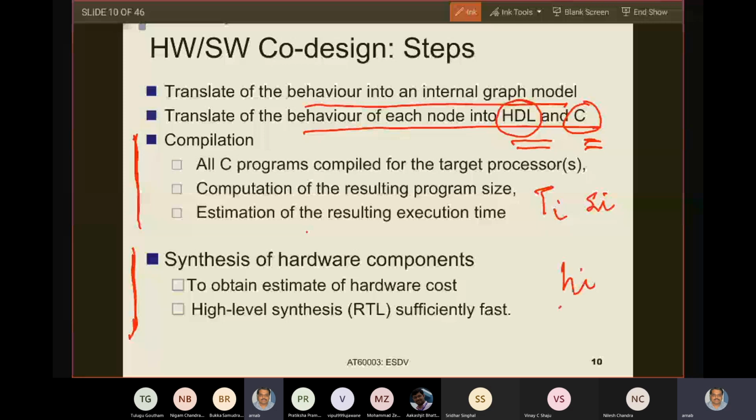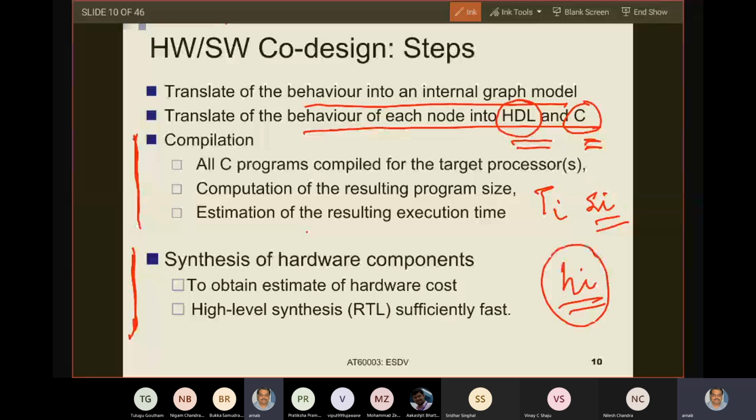For the hardware, area is important because the hardware area and the design is important. The higher the area, the higher is the design cost, and the higher is the cost of fabrication and generation of the chip. So area cost for hardware is important. Another thing you can say is that software runs on a general purpose processor, but for each hardware device you generate, you require an additional chip and an additional area. So from that aspect also, Hi is important. The area cost for the task in hardware is important. So the point is that you generate for each task a software execution cost and a hardware area cost.